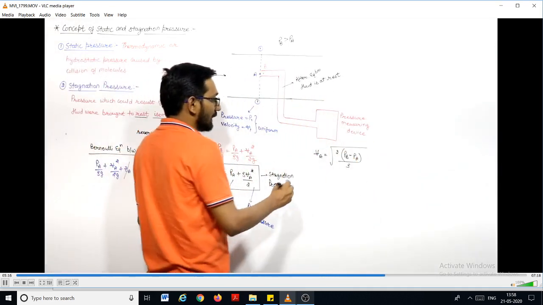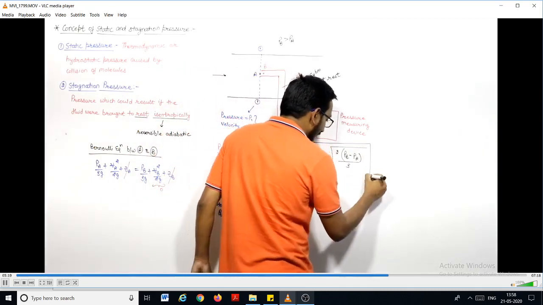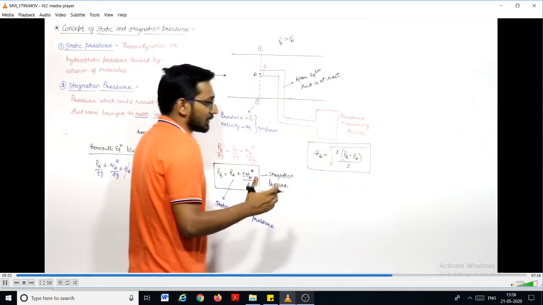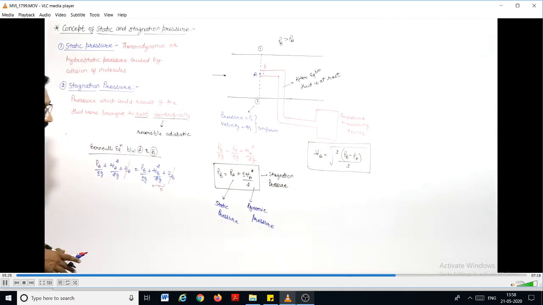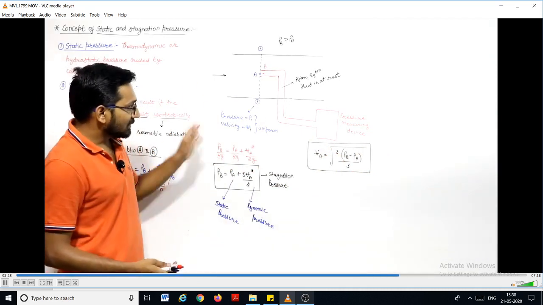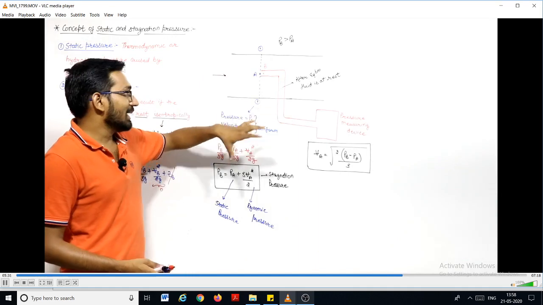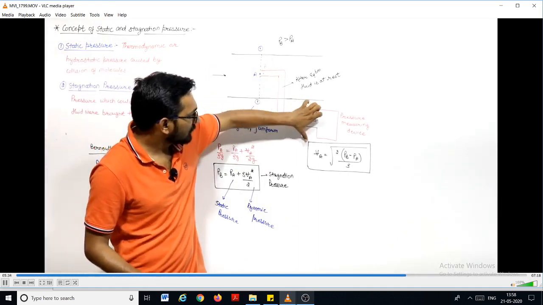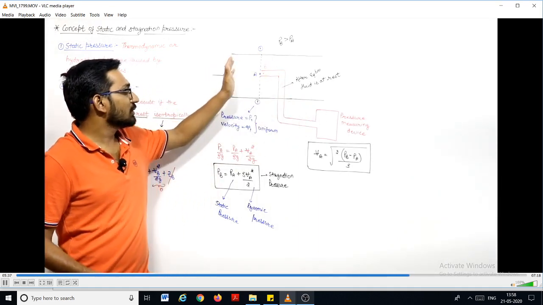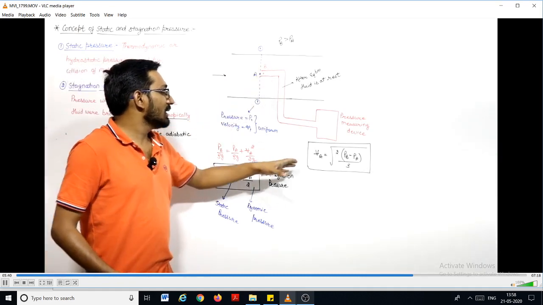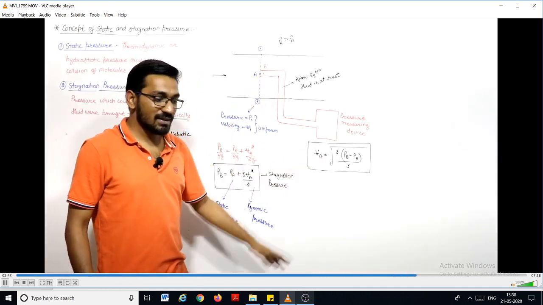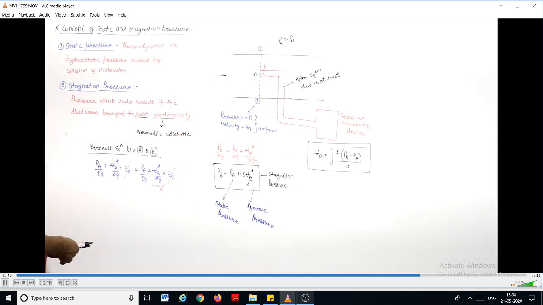This is the velocity at point A. So this is the way if you want to calculate the velocity. In any tube, if you want to calculate the velocity at any point, just place a right angled tube here. By measuring the pressure at B and A, we can easily measure the velocity at point A. So this is also used to measure the velocity.